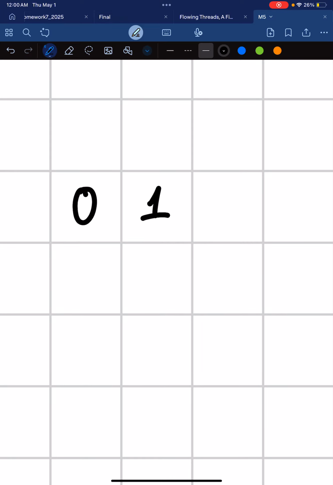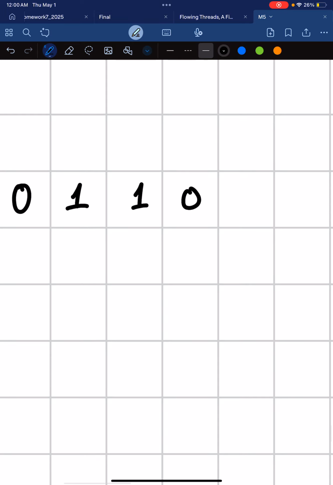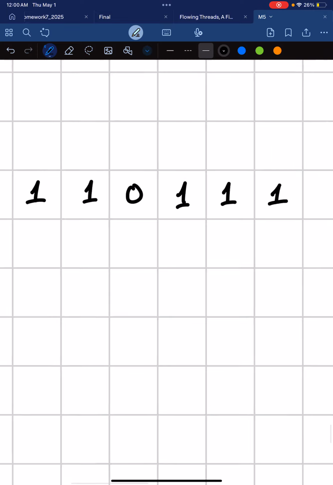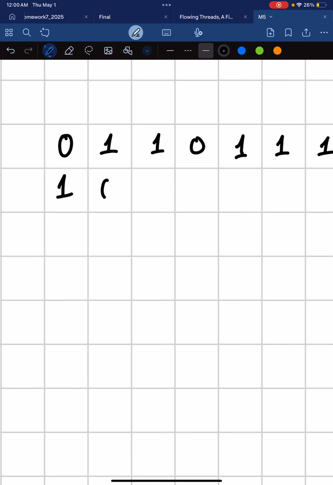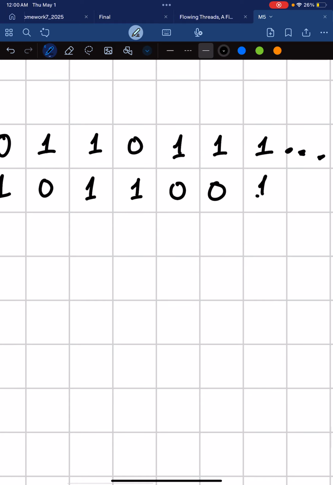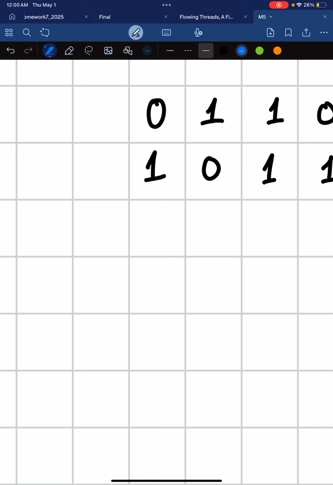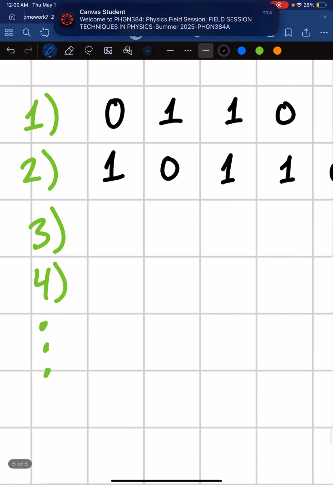So first of all, let's consider a random string, 0, 1, 1, 0, 1, 1. I feel like I'm a computer right now. And we're going to go on for infinity. And then we're going to have something like 1, 0, 1, 1, 0, 0, so on and so forth. So these are all subsets. And let's label this sequence 1, let's label this sequence 2, then we have a sequence 3, sequence 4, so on and so forth until infinity, right?